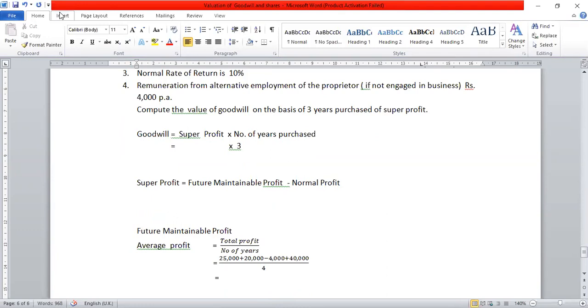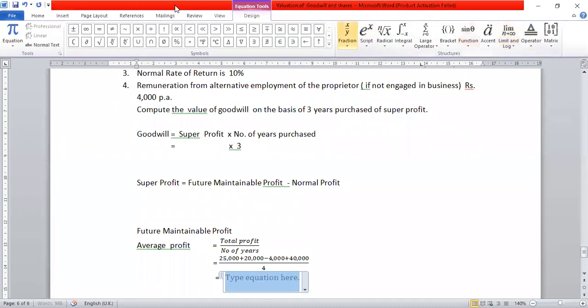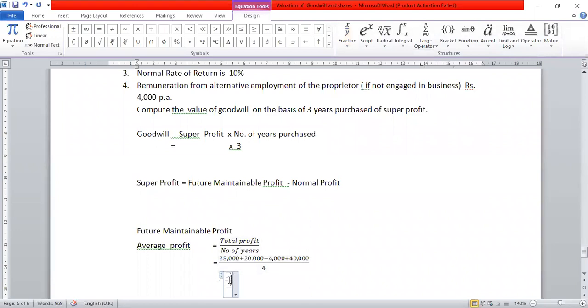Make the total: 25,000 plus 20 minus 4 plus 40. How much will be the total? Calculate and tell me. 25,000 plus 20, how much? 45. 45 plus 40, 85. 85 minus 4. 85 minus 4, 81, correct?